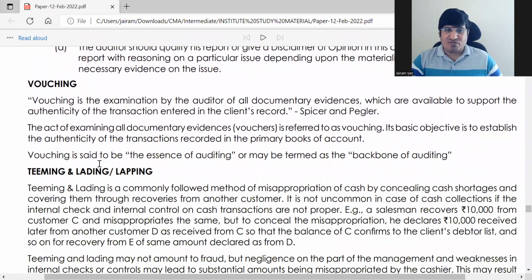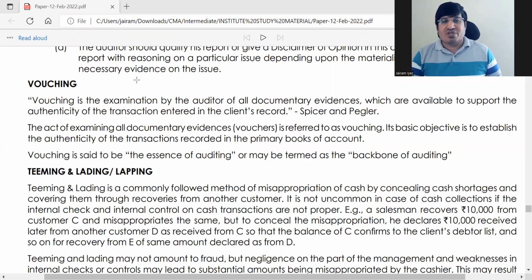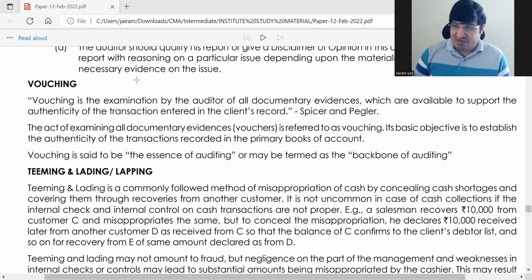Now we are coming to vouching. So what is vouching? A voucher is documentary evidence. So vouching is an audit procedure. Vouching is not an employee procedure. It will be done by the auditor or the auditing staff. They will go to the books of original entry and check whether everything has got vouchers. That is called vouching.